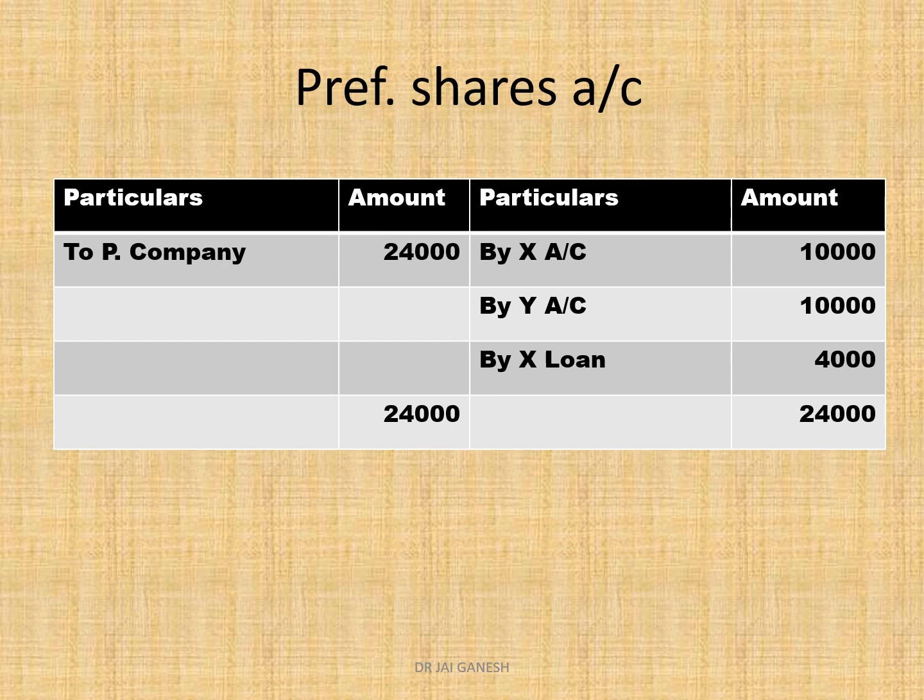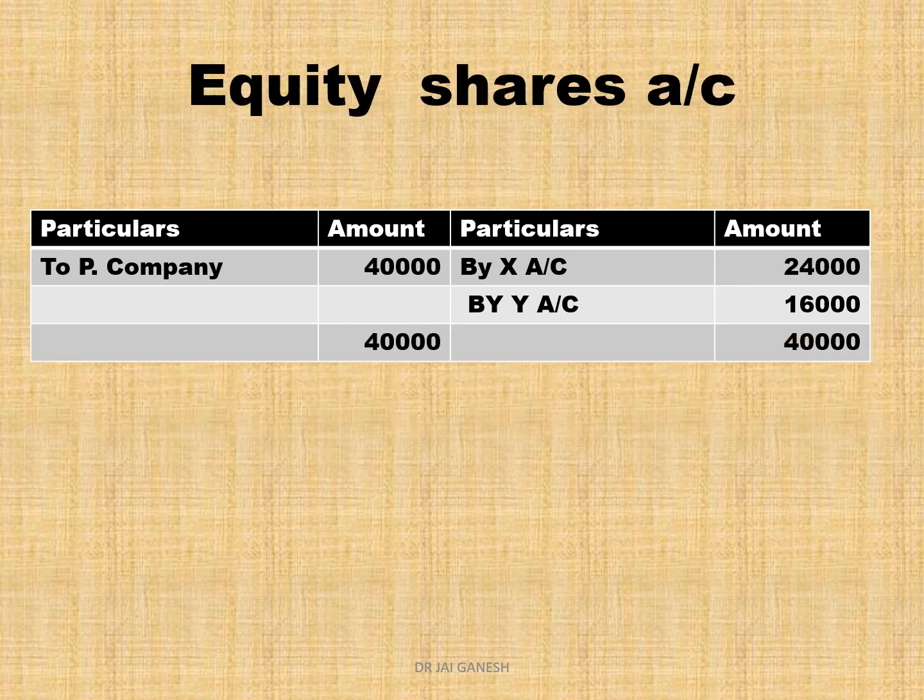And this 24,000, to whom did you distribute this 24,000? We have distributed loan 4,000 to X. Out of 24,000, 4,000 is given to X loan. Remaining 20,000 is distributed to the partners equally, 10,000, 10,000.